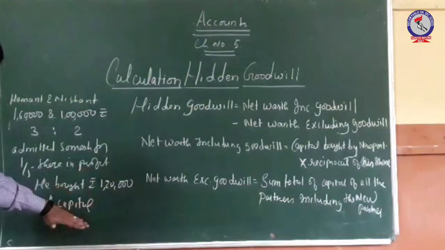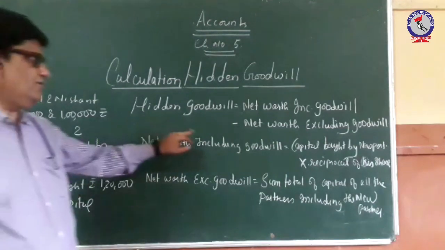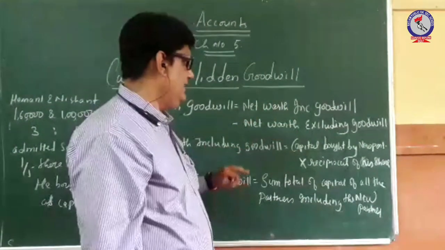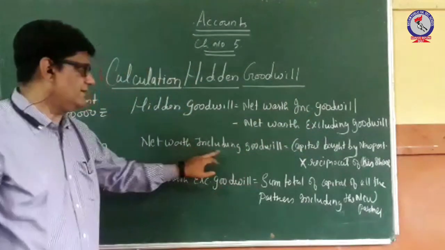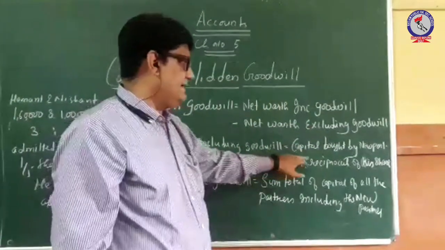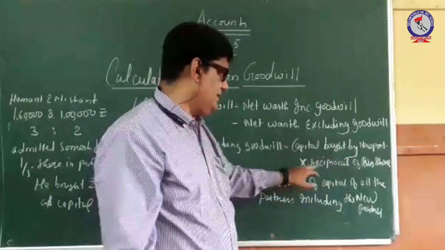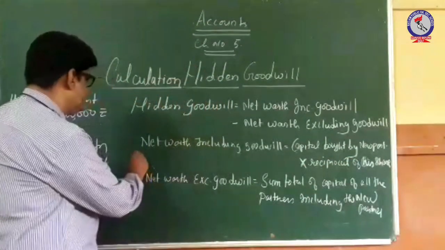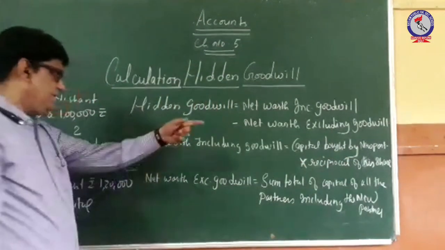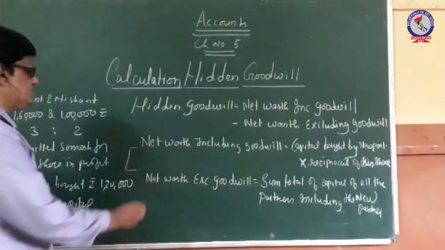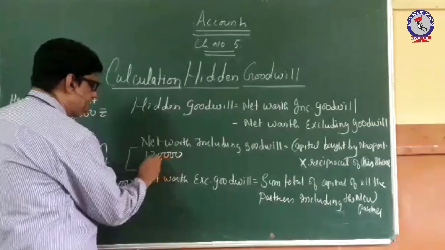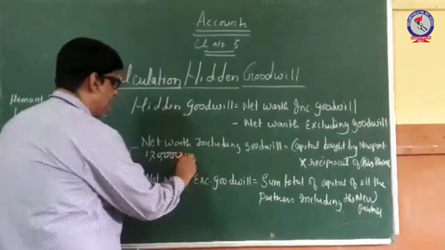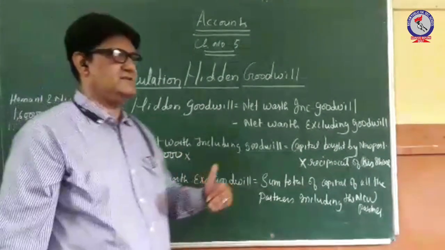So now the information is here. Hidden goodwill is net worth including goodwill minus net worth excluding goodwill. Net worth including goodwill is the capital brought by the new partner into the reciprocal of his share. So according to this, the capital brought by the new partner, Somesh, is 1,20,000 into the reciprocal of his share, which means reverse the share.